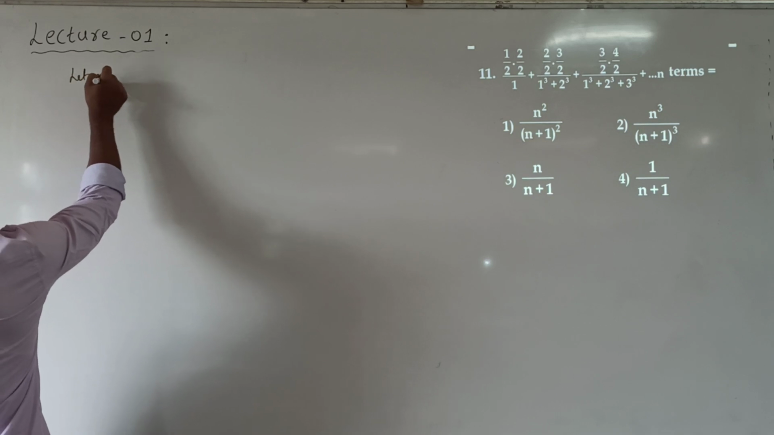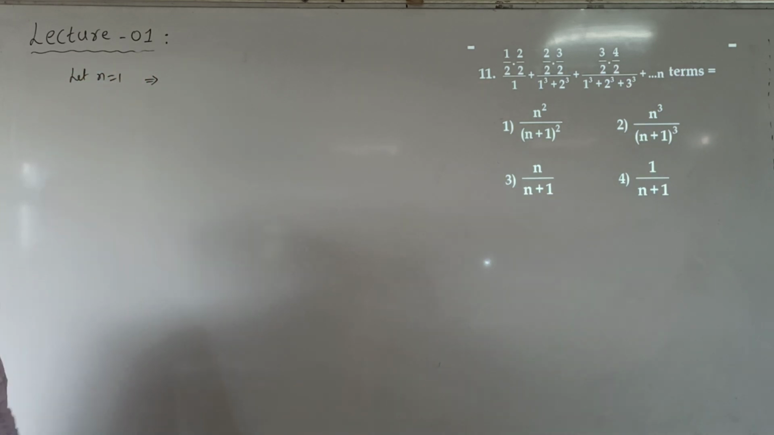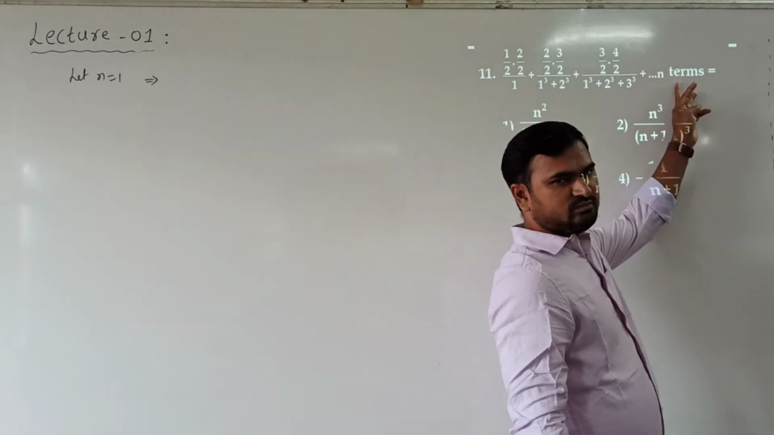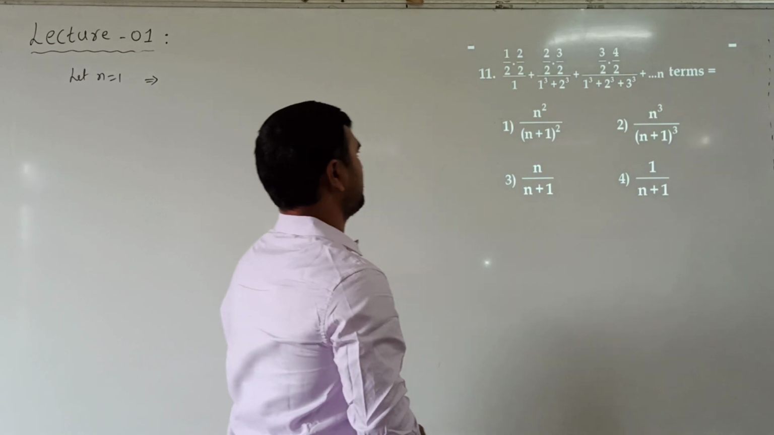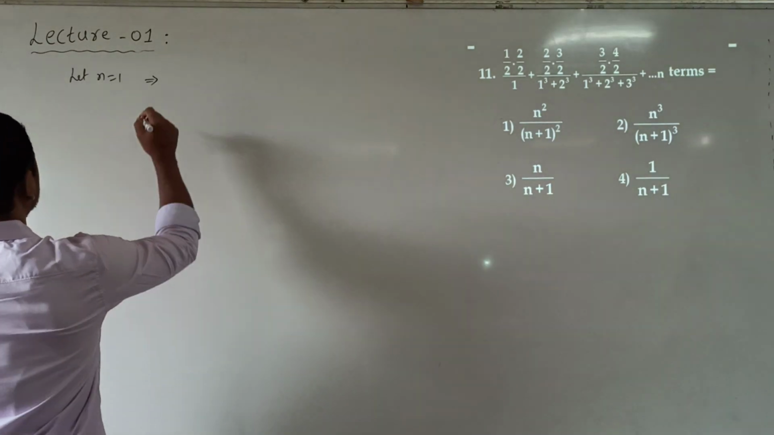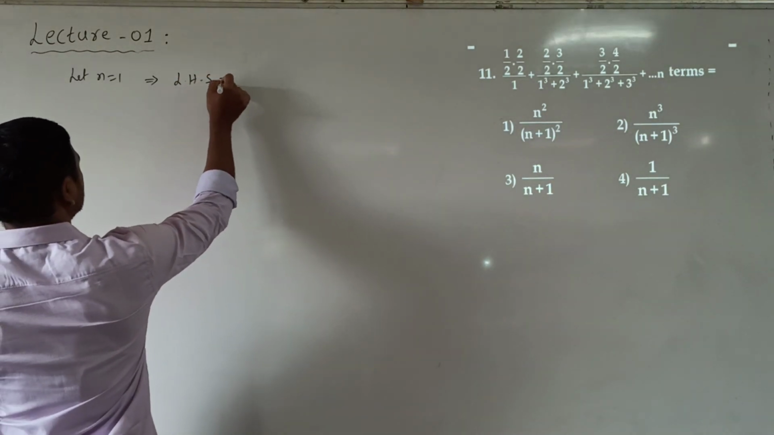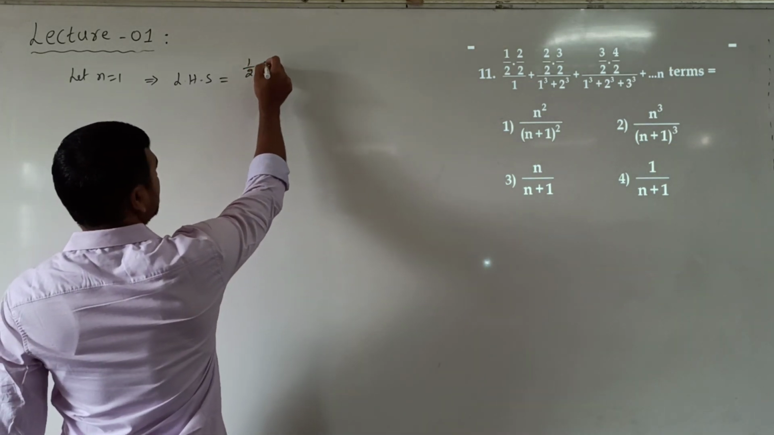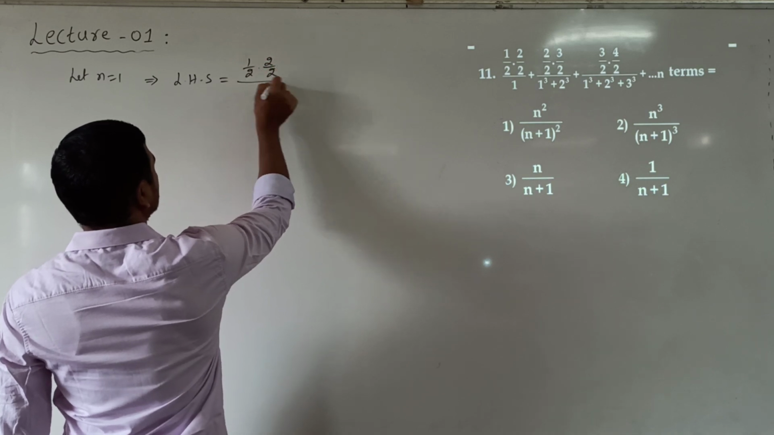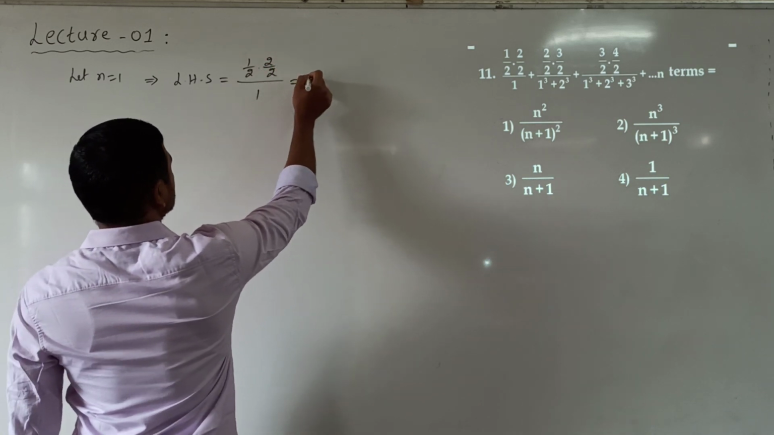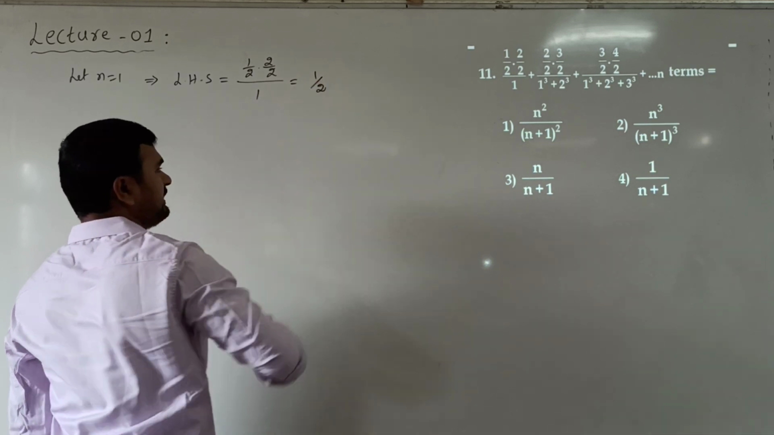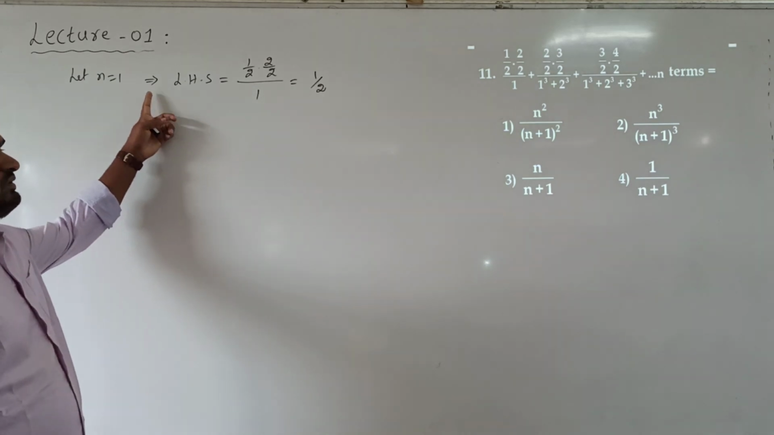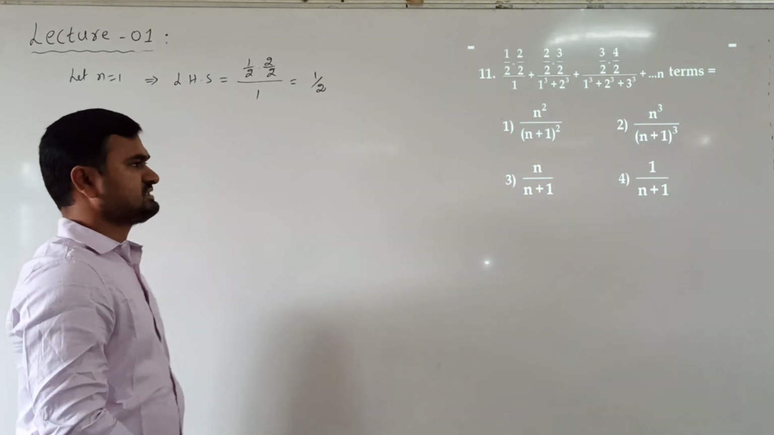Let us take n equal to 1. Sum up to n terms means we are taking n equal to 1, the sum up to the first term. So what is the first term? N is 1 means the left hand side value will be the first term, 1 by 2 into 2 by 2 divided by 1, which is 1 by 2. So we should get the answer as 1 by 2 whenever we take n equal to 1. So verify from the options now.